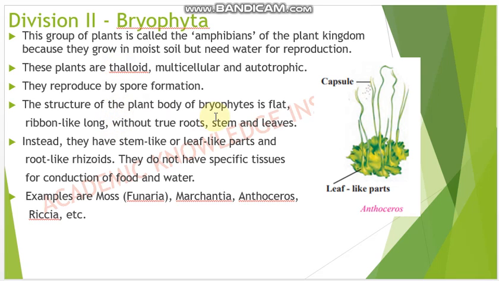The plant body of a bryophyte is flat, ribbon-like and long, without true roots, stem and leaves. Like this here, they are flat and ribbon-like, and they don't have a true root, stem and leaves, but they have leaf-like, stem-like or root-like parts such as rhizoids. They don't have any specific tissue for the conduction of food and water. Other plants have xylem and phloem for conduction, but these plants don't have xylem and phloem. The examples are moss, Marchantia, Anthoceros and Riccia.